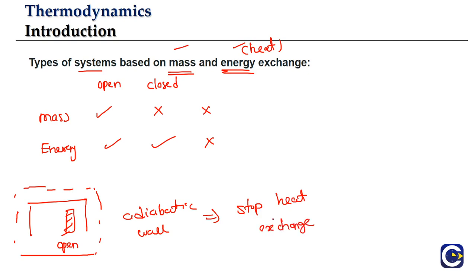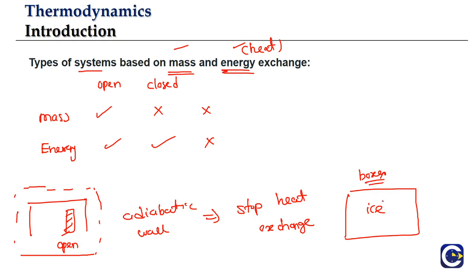There is no perfect adiabatic wall, but think about what can be a parallel. We would have seen that when we transport ice, we use boxes made of thermocol. Why do we keep the ice in these thermocol boxes? Because the thermocol boxes stop the heat exchange between the ice and the surroundings. Otherwise, the ice will simply melt.